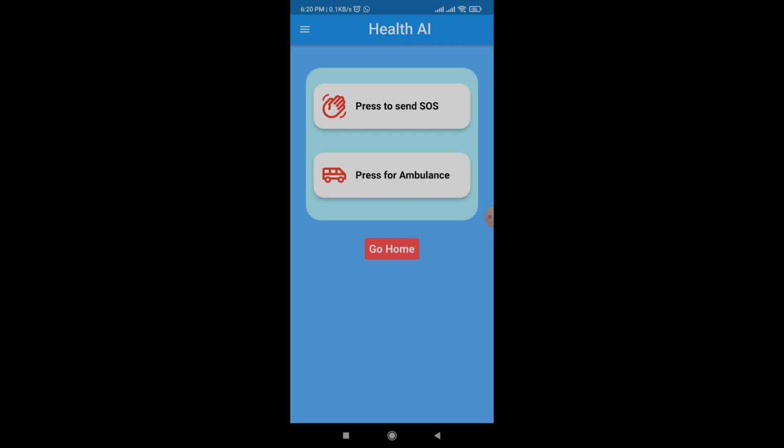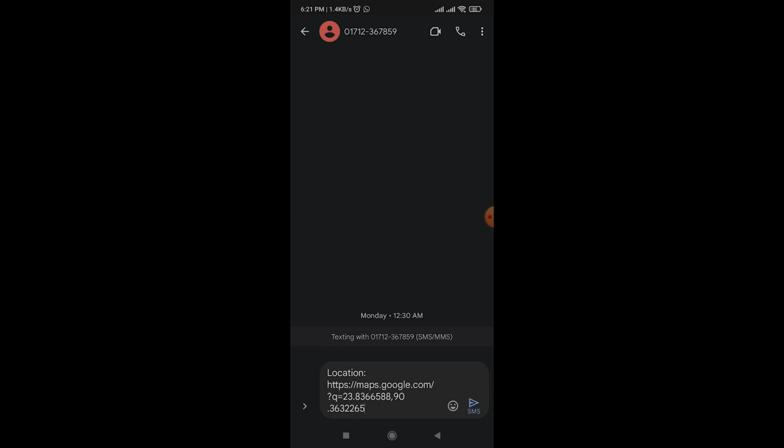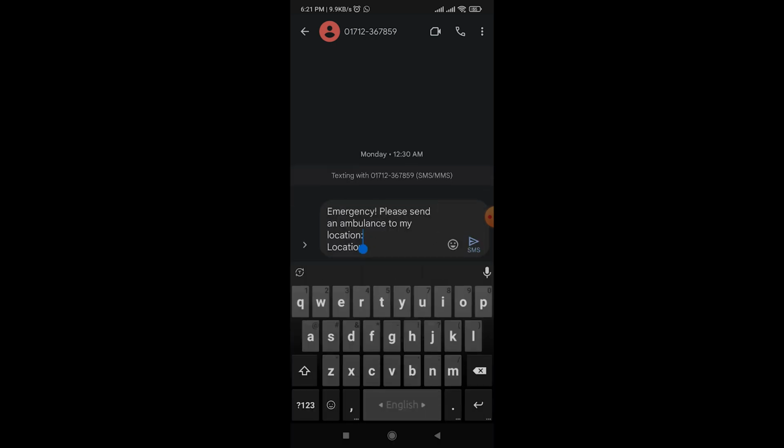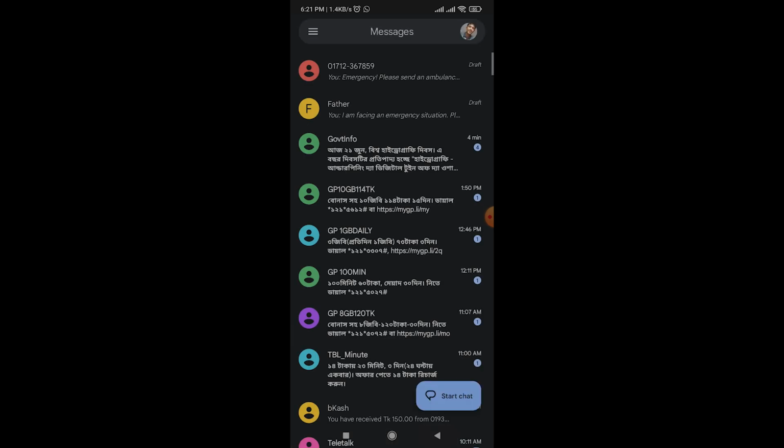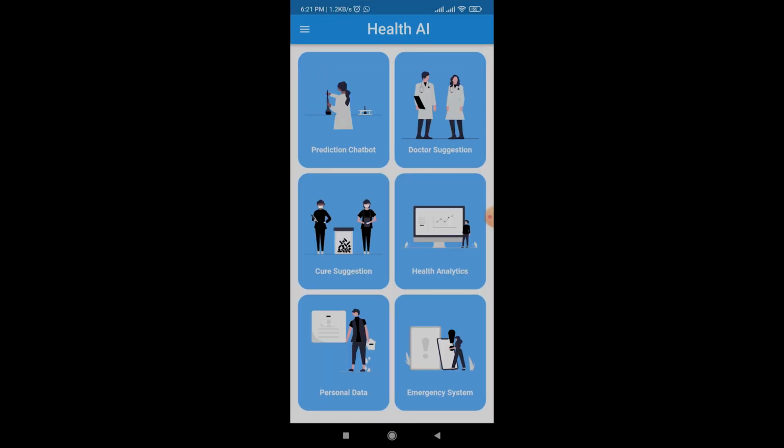And the next button is for finding the closest hospital. If I press that button, then my location will be sent to the closest hospital. The app will compare my location and find the closest hospital around my area, and then it will send my location to that particular hospital for an ambulance. Here you can see that it has collected my location and it is asking for ambulance from the closest hospital. So that's all from the emergency system module.